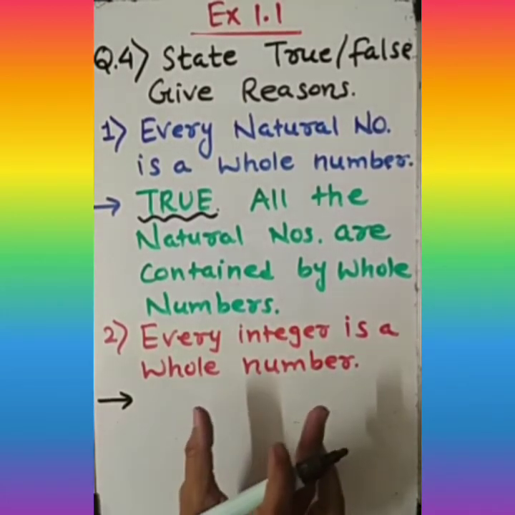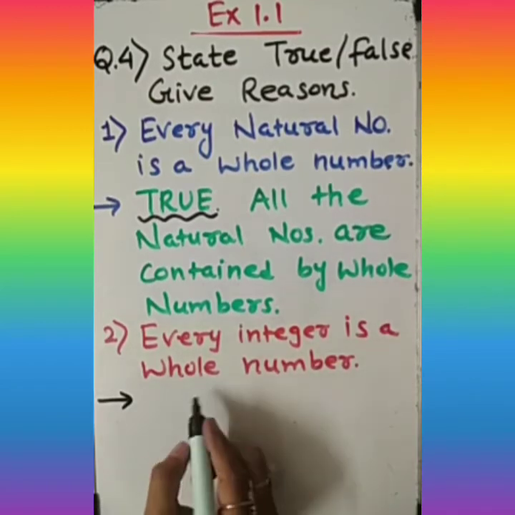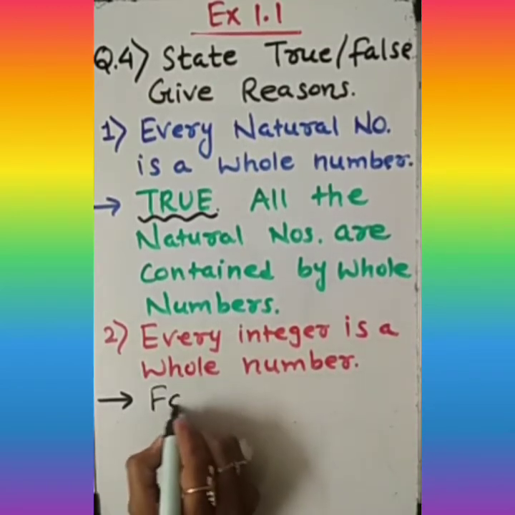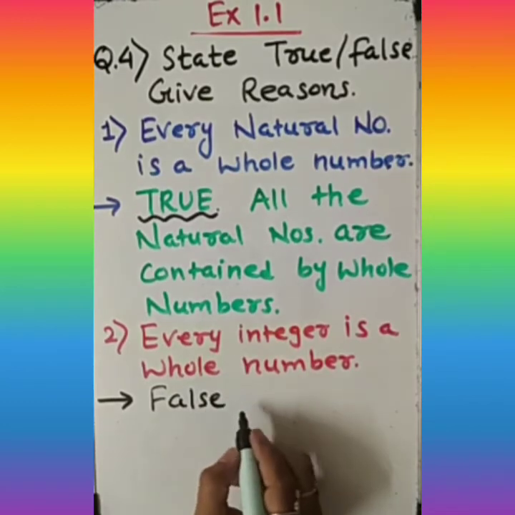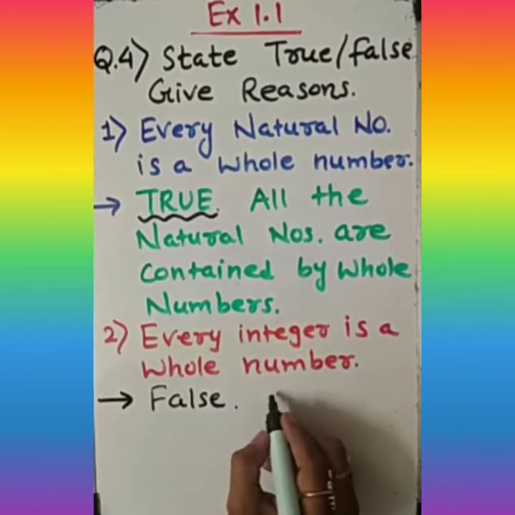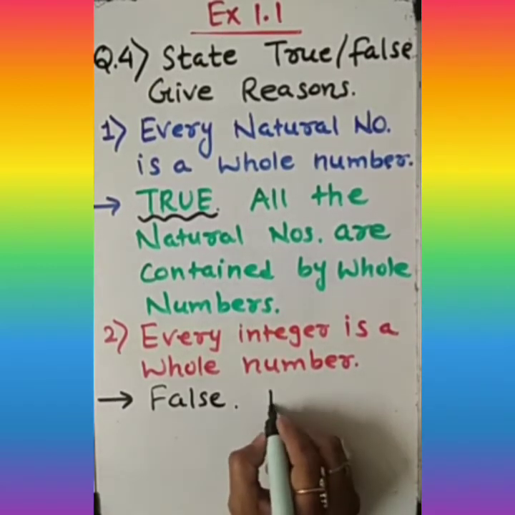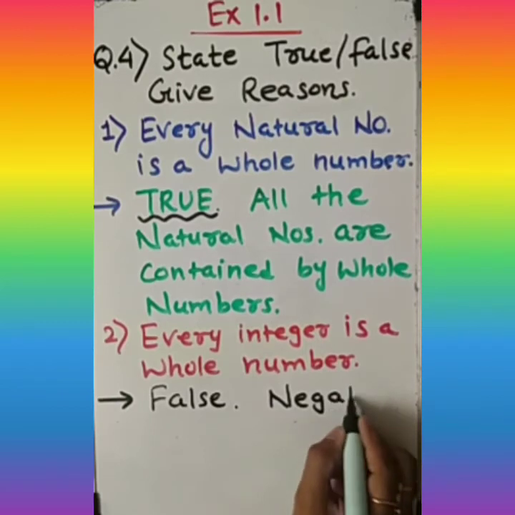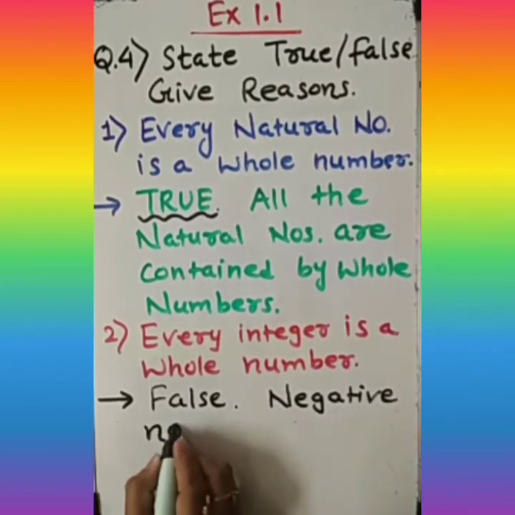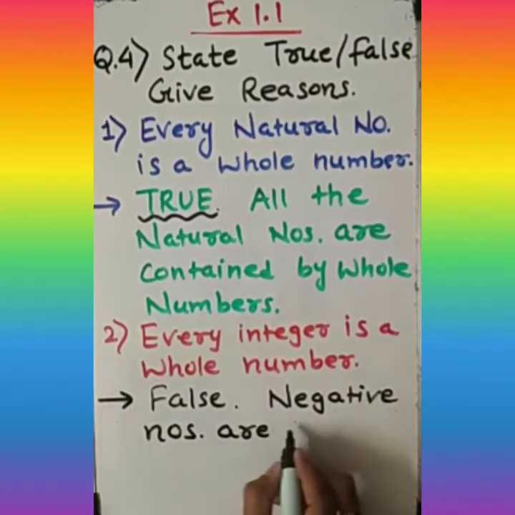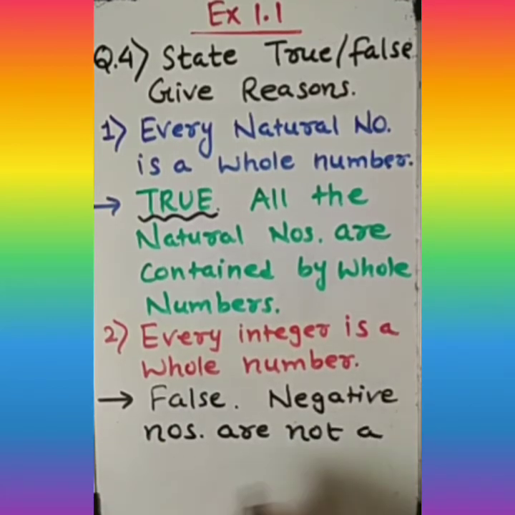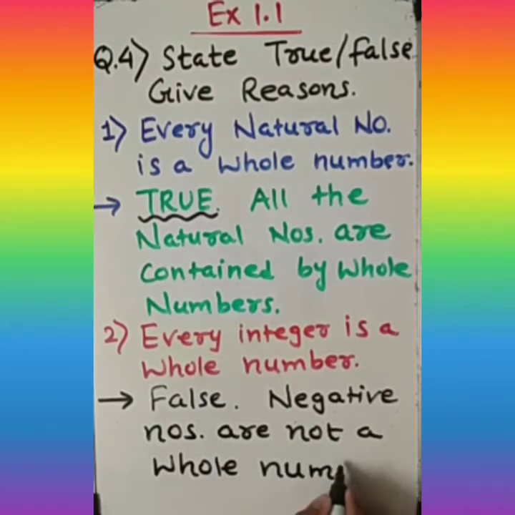Each and every integer, are they whole numbers? Simply, I should say, negative numbers. So we need to write here: negative numbers are not whole numbers. Please note down, negative numbers are not the whole numbers.